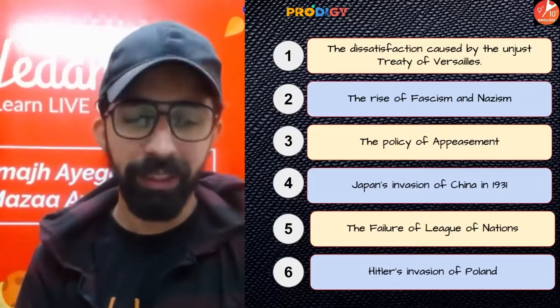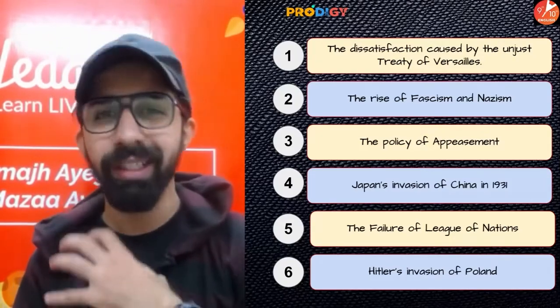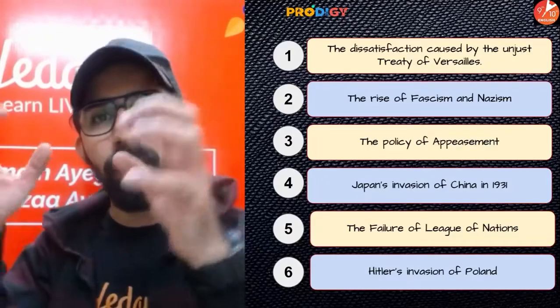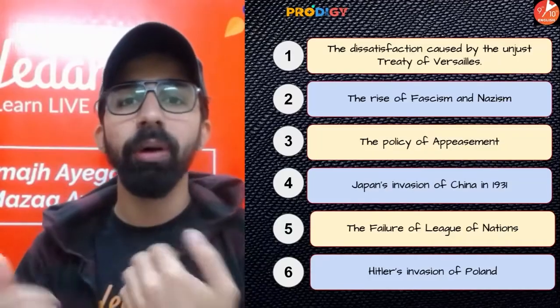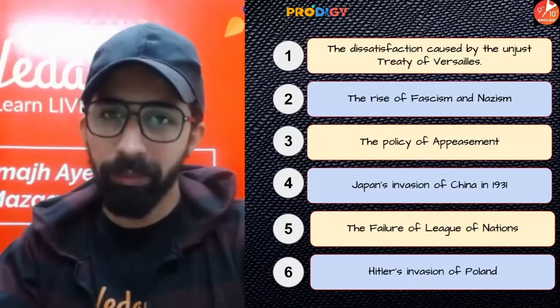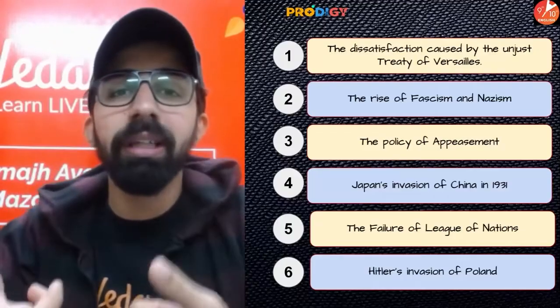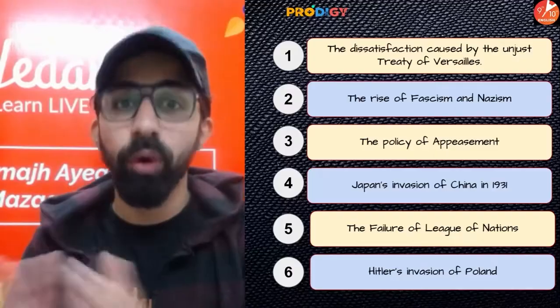Now guys, what is appeasement? Guys, appeasement is when any country becomes very aggressive. So to calm down that country, we come up with the policy of appeasement, so that we listen to their demands and try to fulfill them. Why do we fulfill their demands? So that the disputes are solved and we can avoid war-like situations.